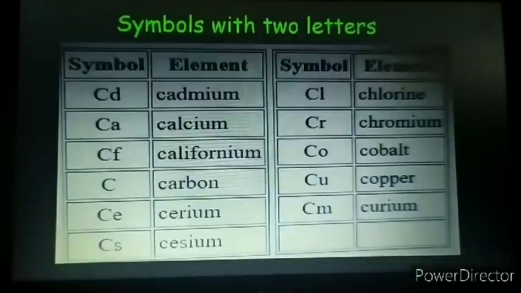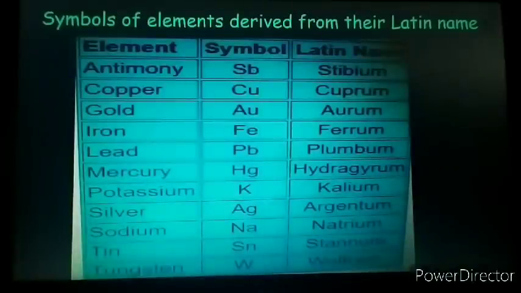You can see the first letter is taken from the name of the element, and the second letter is any other letter which is not common. Then the third criteria was that the symbols of some elements are derived from their Latin name, that is in case of potassium and tungsten we find so many where the symbols are derived from their Latin name.